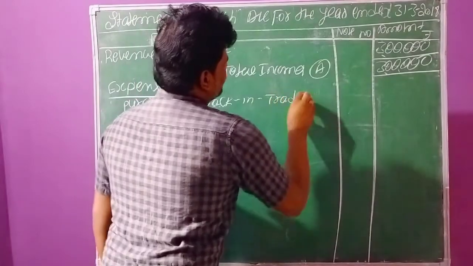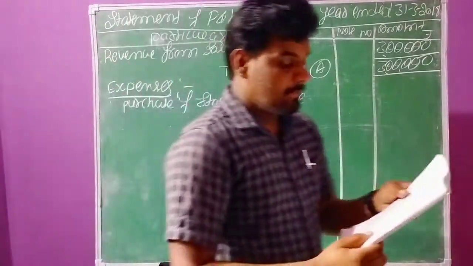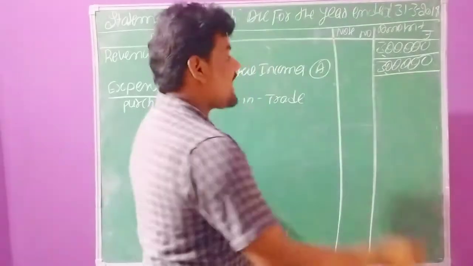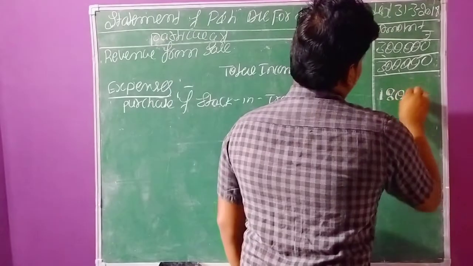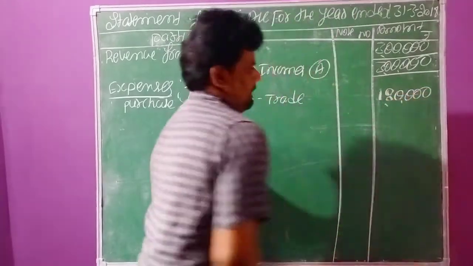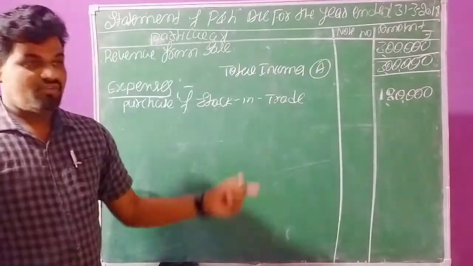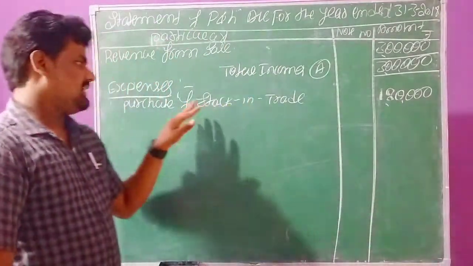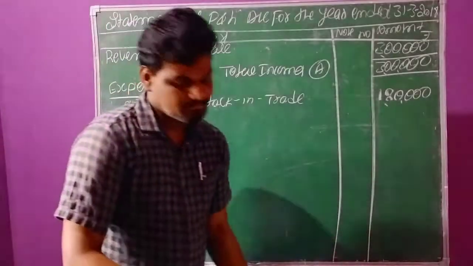Purchase of stock in trade. The amount given for the purchase of stock in trade is 1,80,000. Directly you have to record it in the amount column. This is the first transaction, and it is related to expenses.